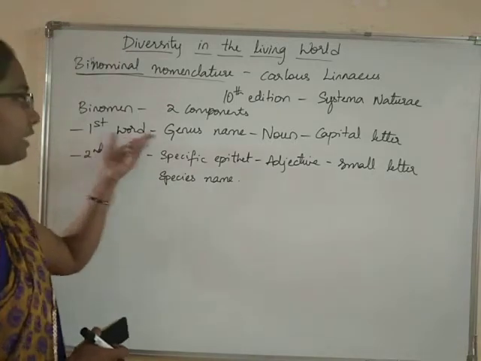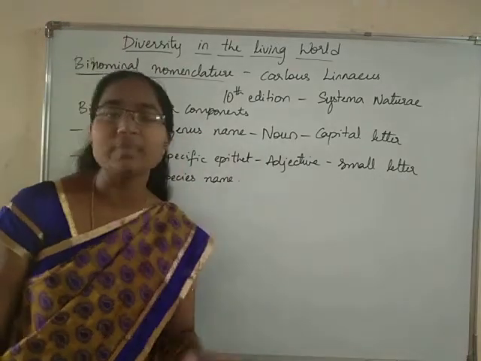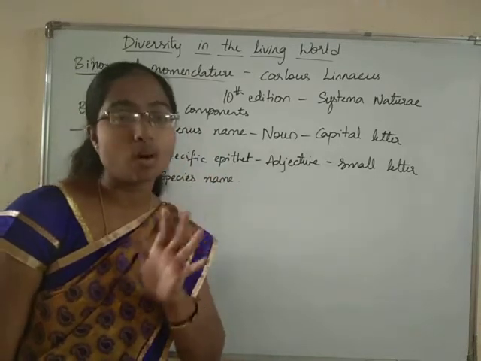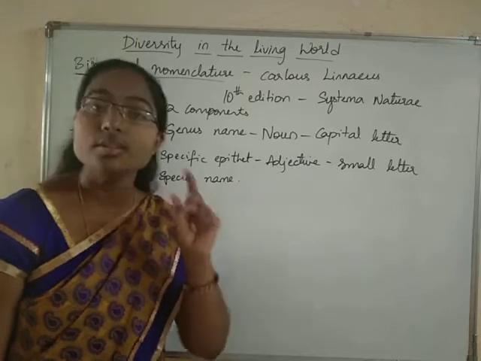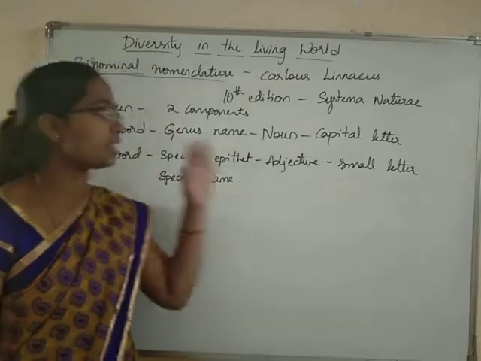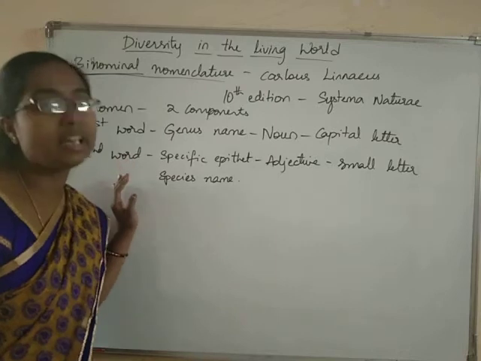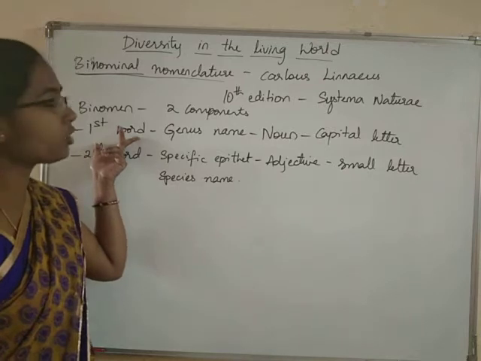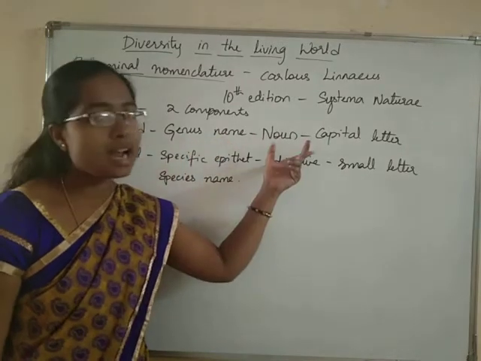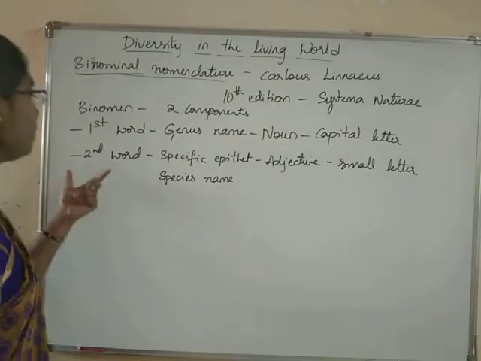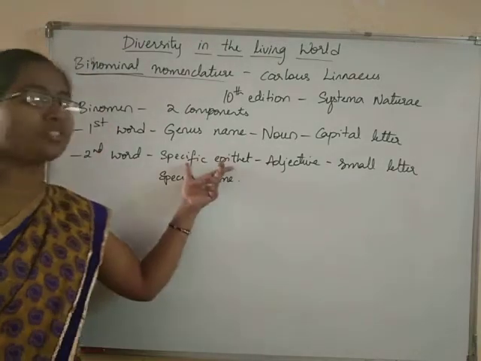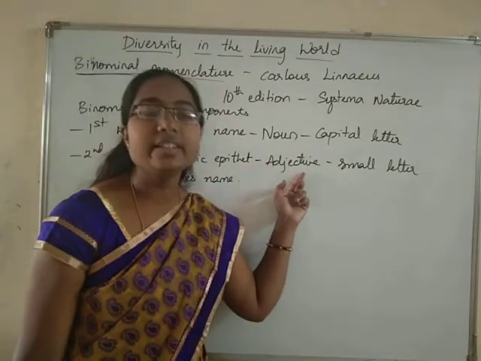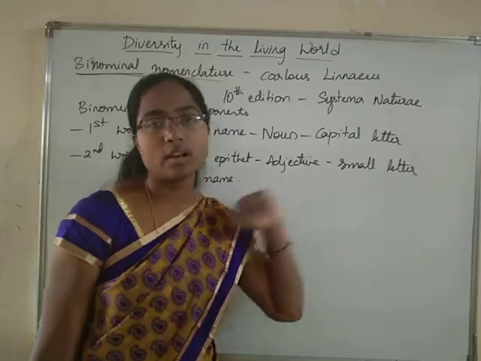First word is genus name. Students, remember this is very basic. This is something very basic you all need to understand, because you are learning biology, and this is how we name the organisms. The first word used for naming the organisms is called the genus name. It's a noun. It will start with a capital letter. The second word is the specific epithet. It is the species name. It is an adjective. It always starts with a small letter.